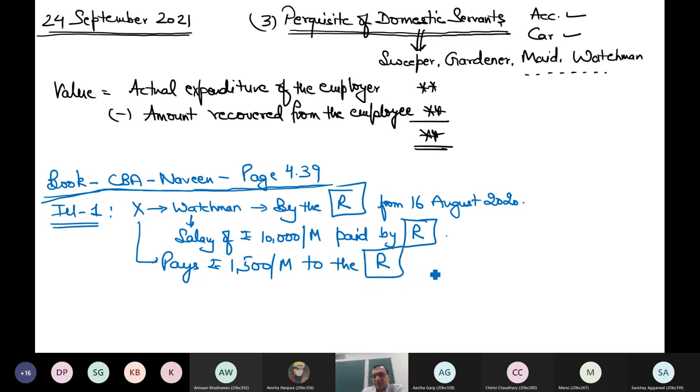For getting this service, the employee is giving only 1,500 per month to the employer. Can you tell me in this case the value which is taxable in my hands as an employee?